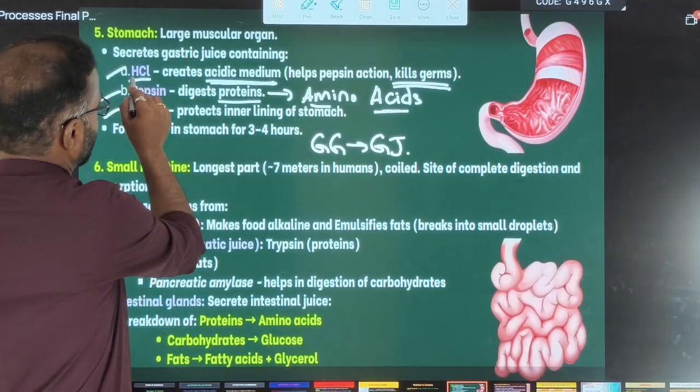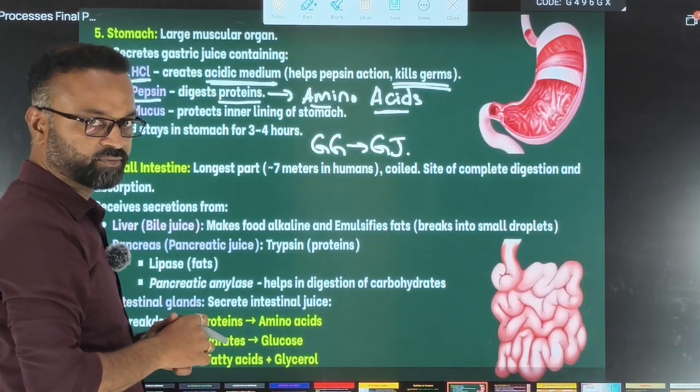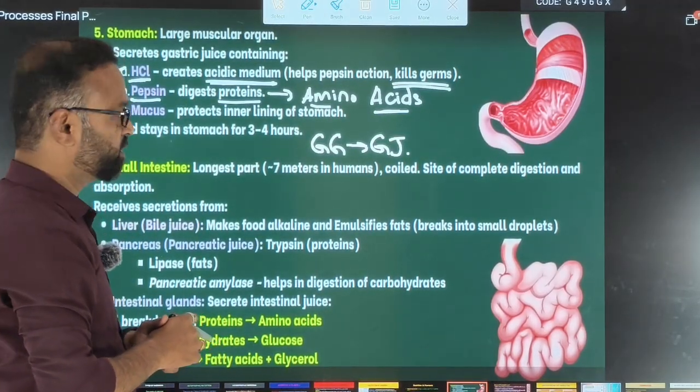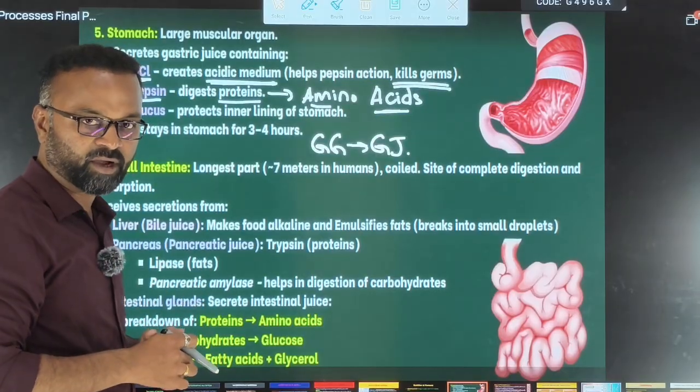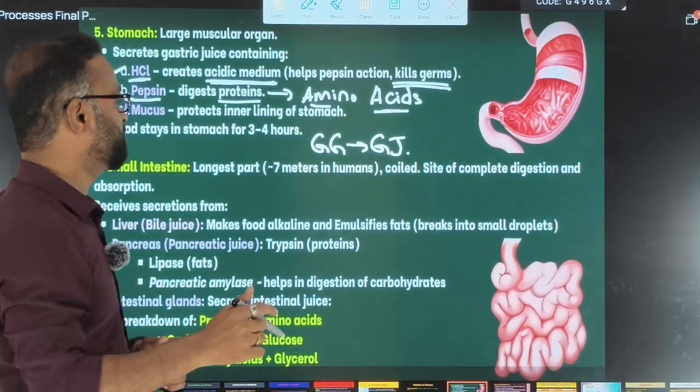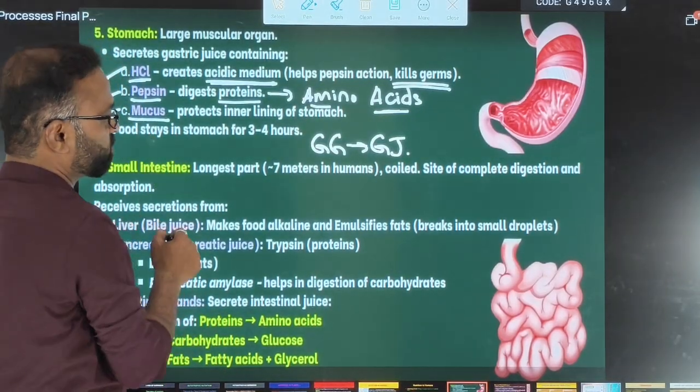Next, we all know that HCl is a strong acid, hydrochloric acid. It might burn the inner lining of the stomach, right? To protect the inner lining of the stomach, there is something called mucus.